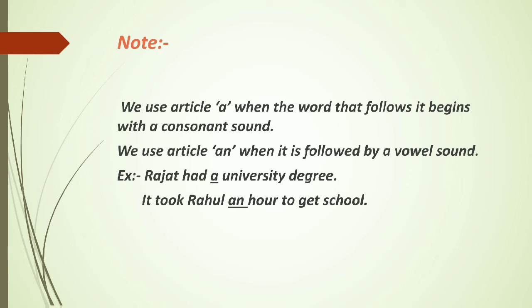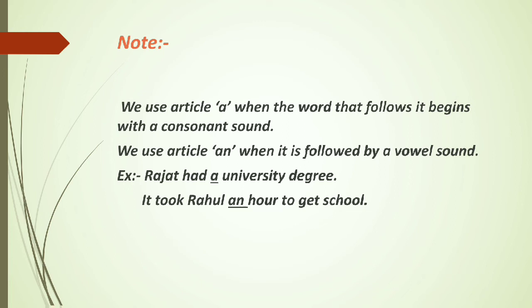Now just look here. We use article an when it is followed by a vowel sound. The word must have a vowel sound, and then we use an. And if a word has a consonant sound, we use a.